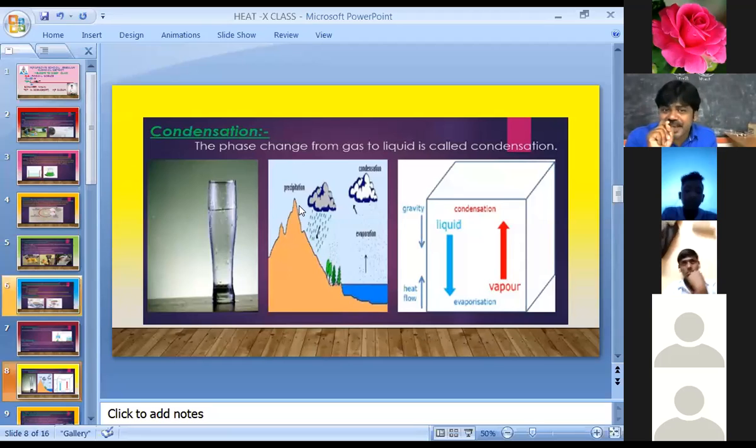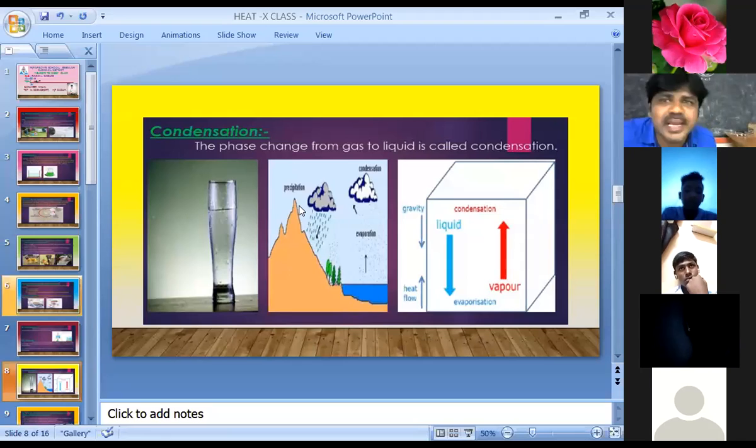So condensation is a warming process. Evaporation is a cooling process. Condensation is a warming process. Very, very important points, note them down. Condensation means the phase change from gas to liquid. It is known as condensation. So these are the two important concepts: one is evaporation, another one is condensation.